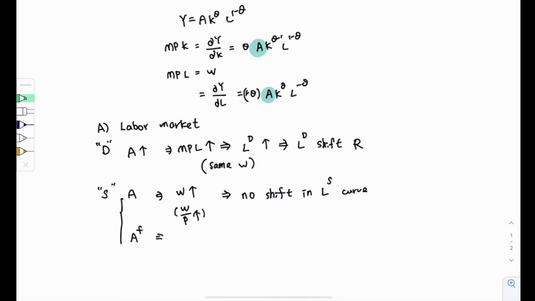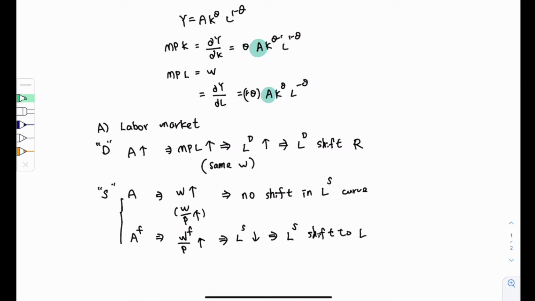Well, when the future productivity increases, it means that in the end, the future wages should increase, because the firms are willing to pay higher wages because of the productivity increase. And when there is an increase in the future wages, people would like to work less nowadays because they know they can take a rest today and then work more tomorrow. Therefore, it will cause the labor supply curve to shift to the left.